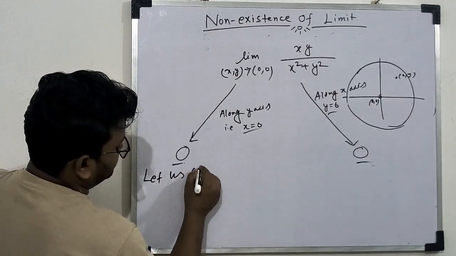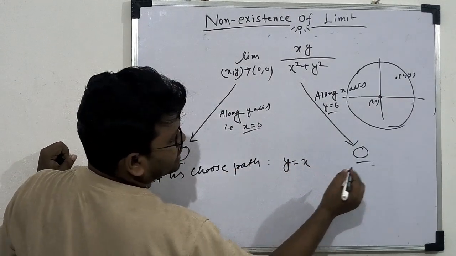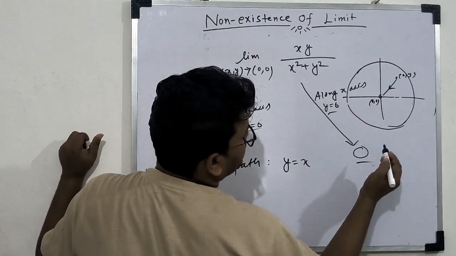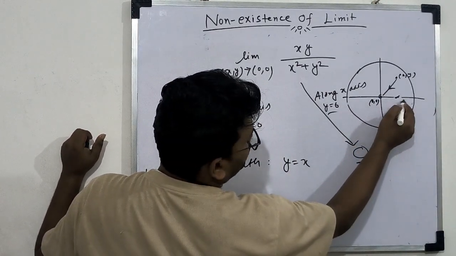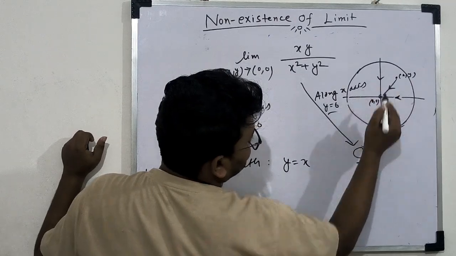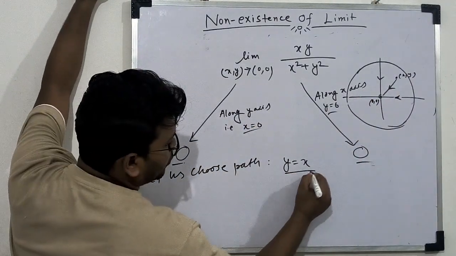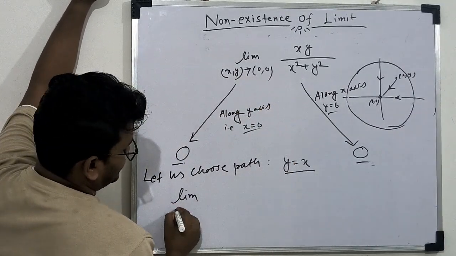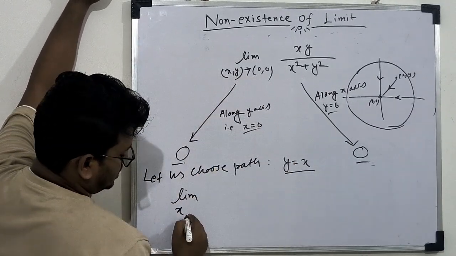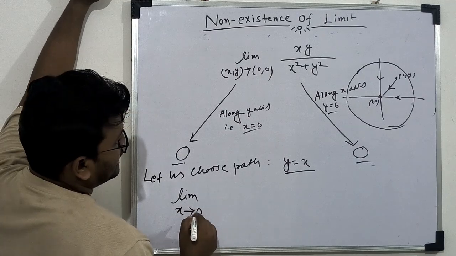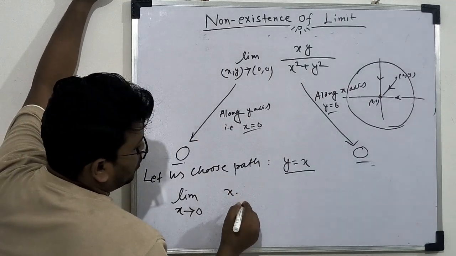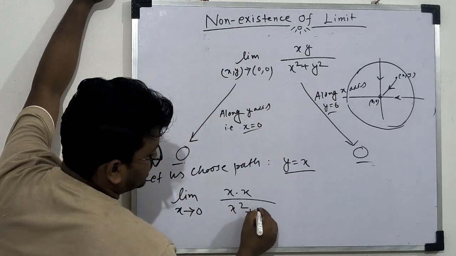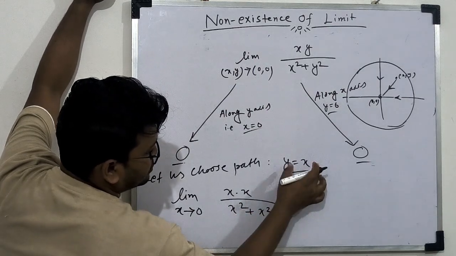So let us choose the path y equal to x. When we choose y equal to x, then x comma y tends to 0 becomes x tends to 0, and we put y equal to x in the numerator, and x square plus y square becomes 2x square.